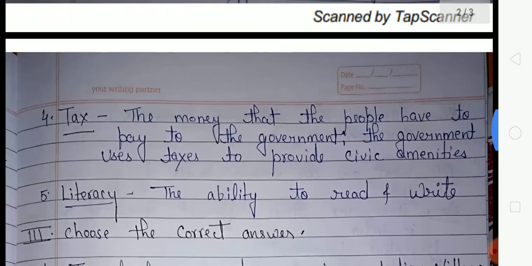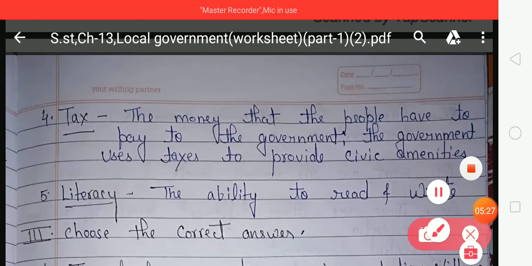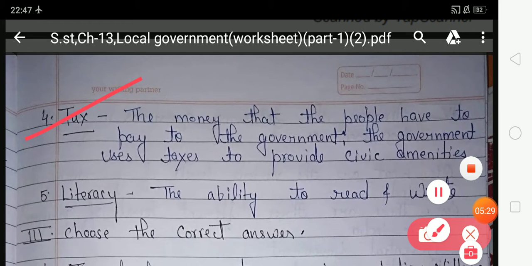Now look at the fourth number. What is tax? In the fourth, you have to define what is tax. The money that the people have to pay to the government is known as tax, and the government uses this tax to provide civic amenities like basic facilities, electricity, water, street light, etc.